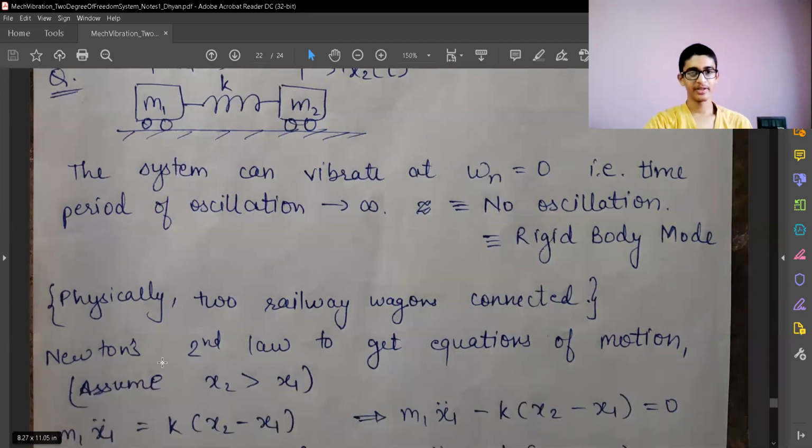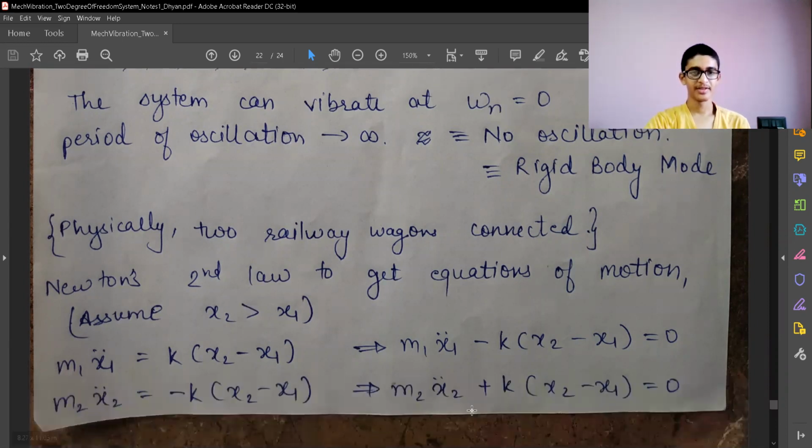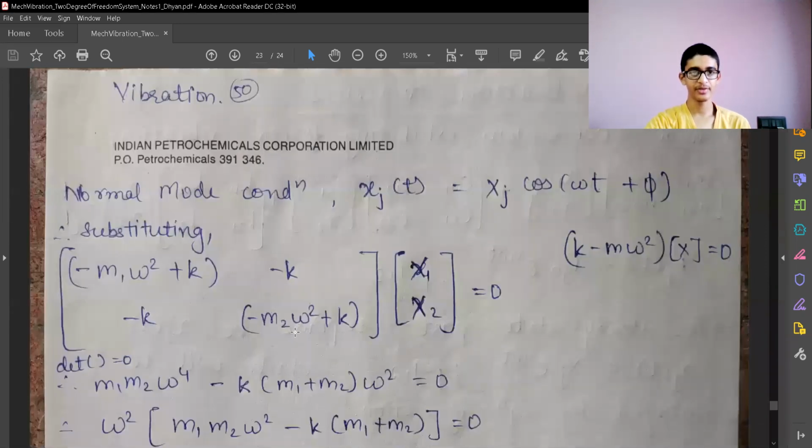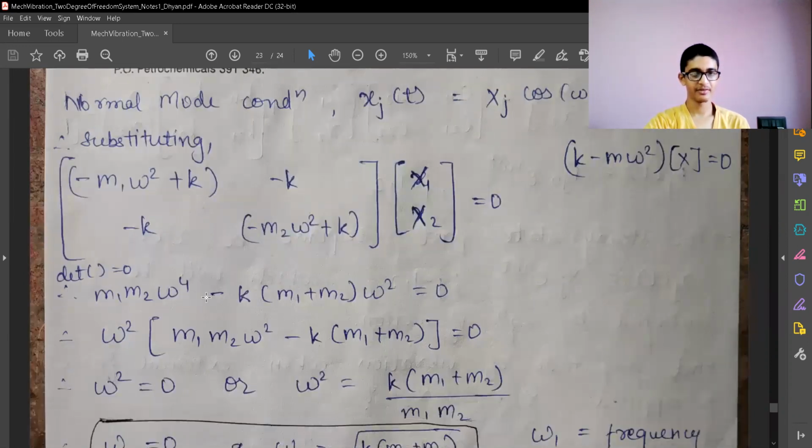But then also let's look at the mathematical side to get to the conclusion that one of the vibration frequencies, or natural frequency, is 0. So we have Newton's second law applied on the free body diagram, and we have got the equations of motion. Since there is no external force, we have only two forces, the spring force and the inertia force. We substitute the normal mode condition and get the equation in terms of a matrix. We need to put the determinant equal to 0. We get the equation in terms of omega square.